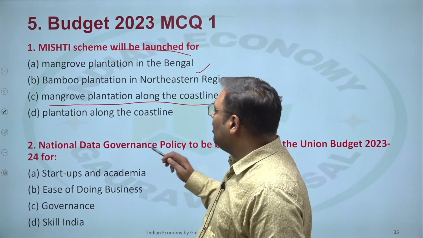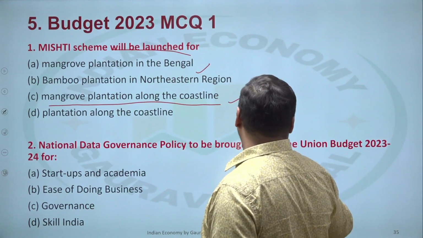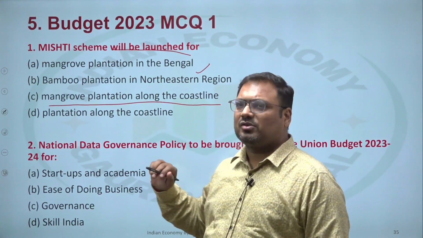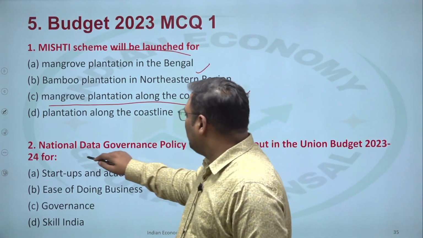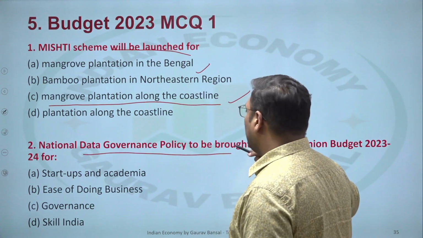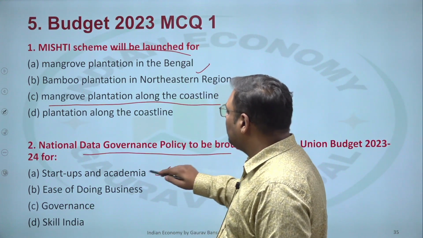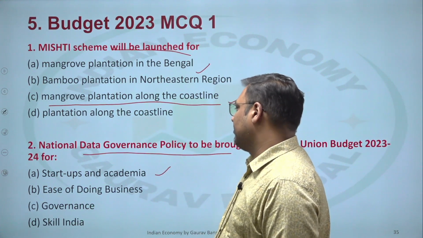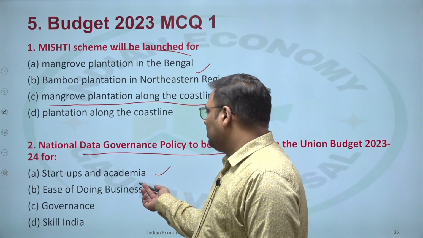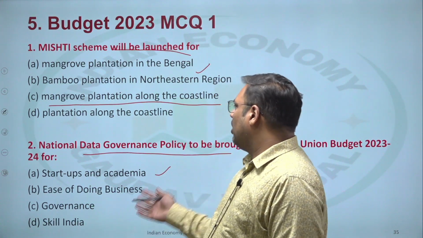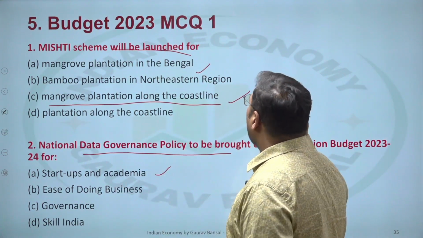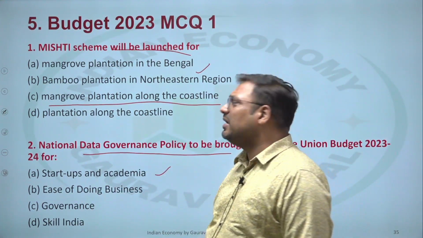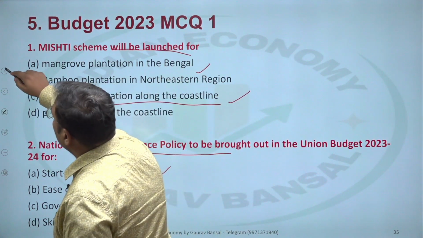Next is National Data Governance Policy to be brought out in the Union Budget 23-24 for. Data governance policy, okay, this was announced for startups and academia. Ease of doing business, governance, Skill India, all of them may look correct, but as I'm saying, you can't answer such questions based on guesswork.